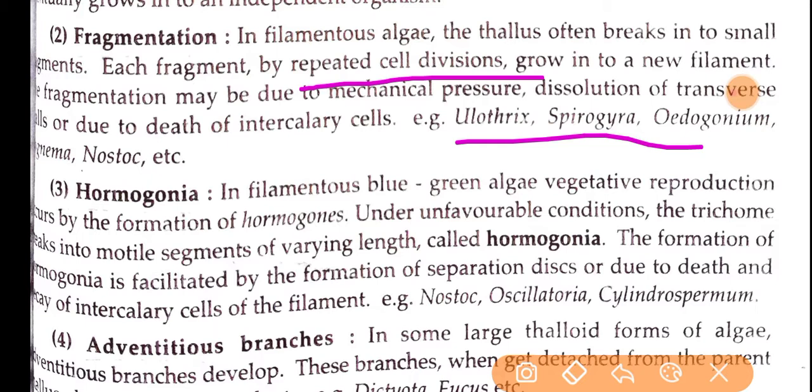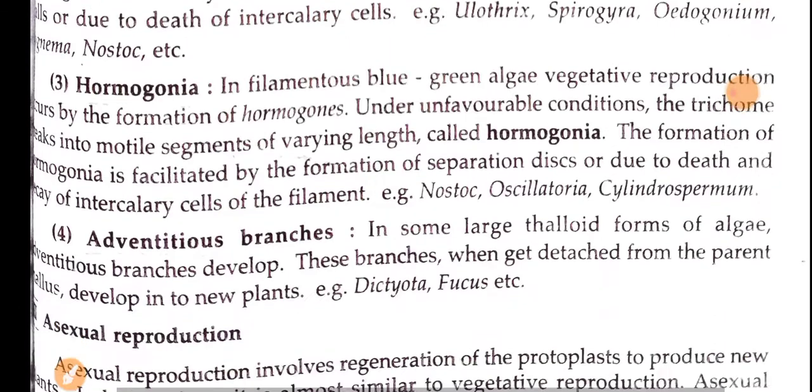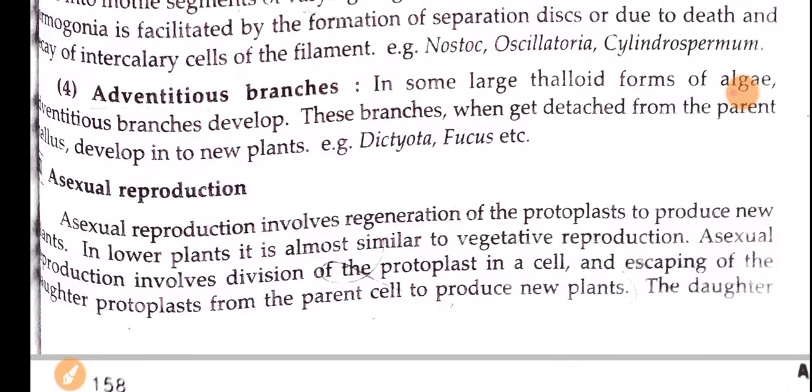Then these hormogonia are produced due to unfavorable conditions, and can grow into a new individual. Best examples are Nostoc, Oscillatoria, and Cylindrospermum.